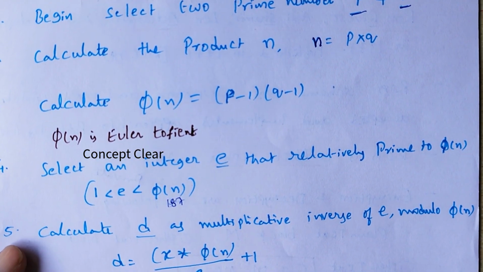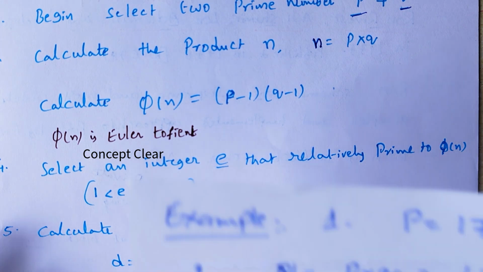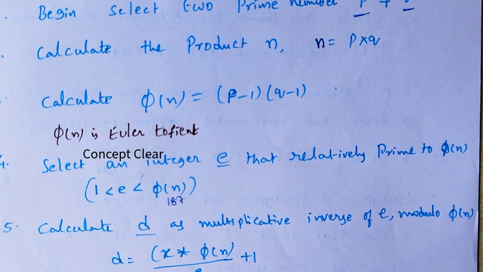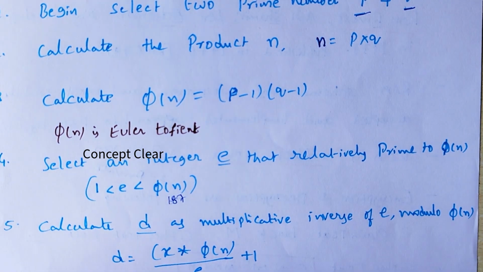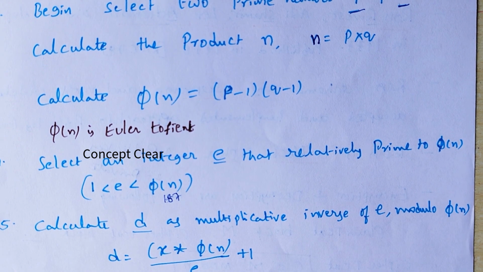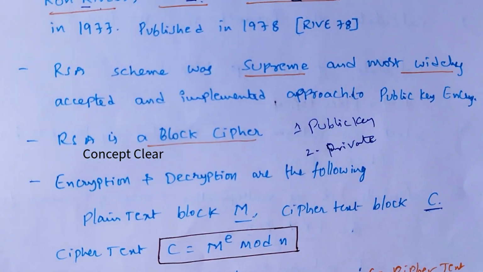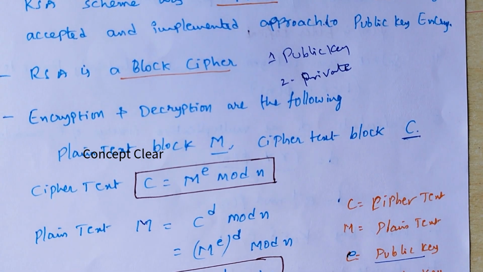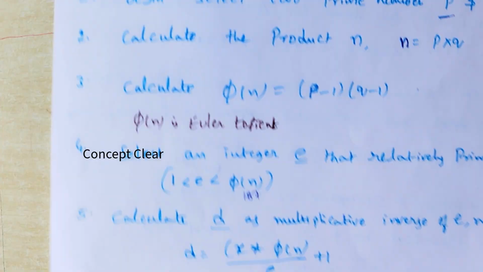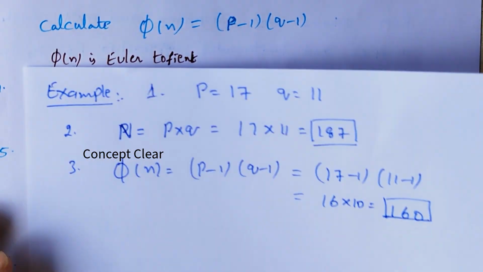In the fourth step, select an integer e relatively prime to phi of n. That means we check the greatest common divisor of e and phi of n. So we have to check the e value against the phi of n value. E is nothing but the public key. We have to check the public key with the phi of n value.